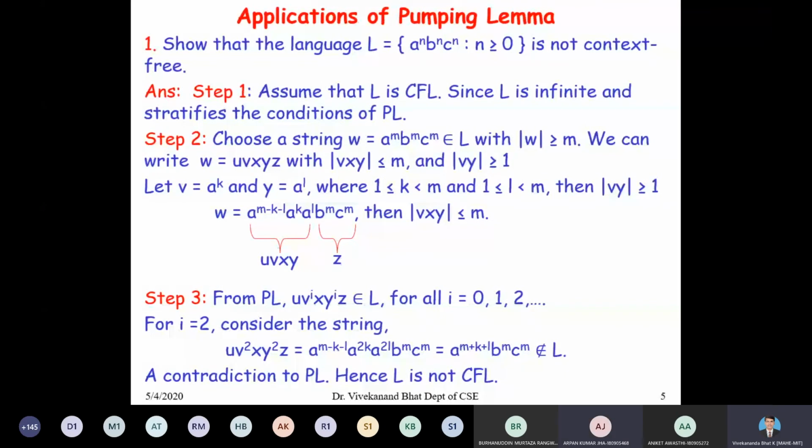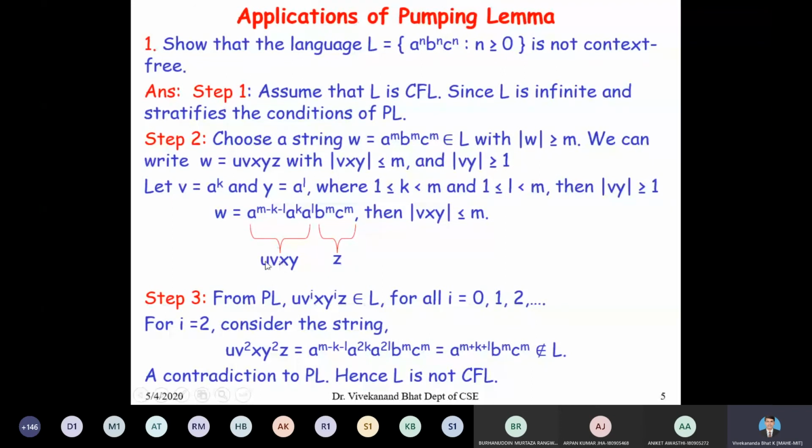You can message. So this is step number 2. We are able to choose a string w is equal to a to the power of m, b to the power of m, c to the power of m, and we have decomposed that string in the form uvxyz such that the length of vy is greater than or equal to 1 because our v is a^k and y is a^l, and our vxy is less than or equal to m because we have chosen v.